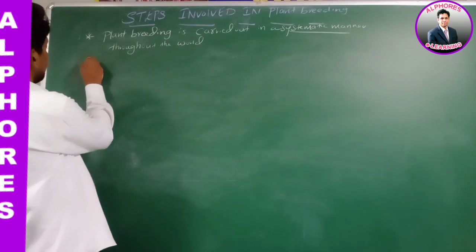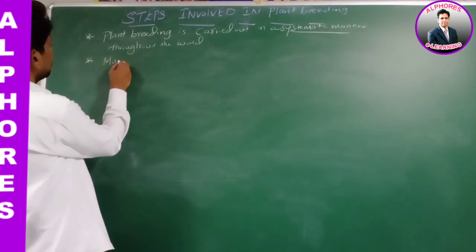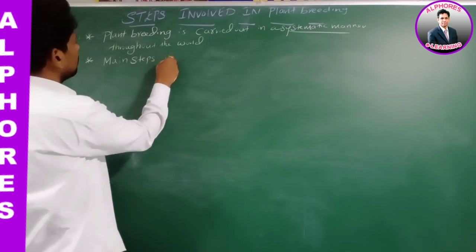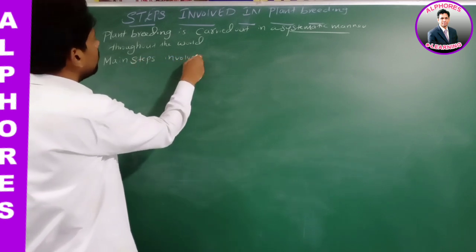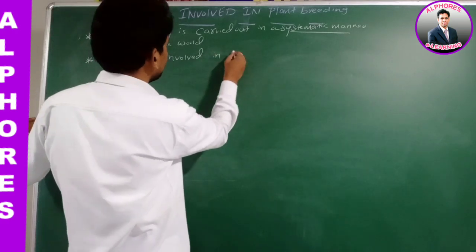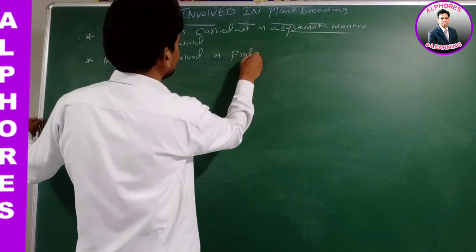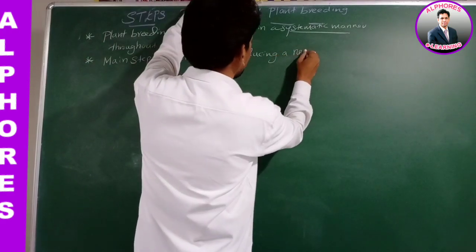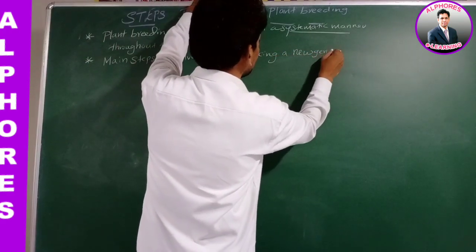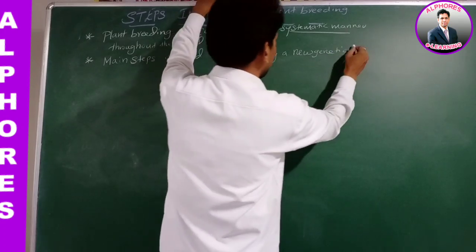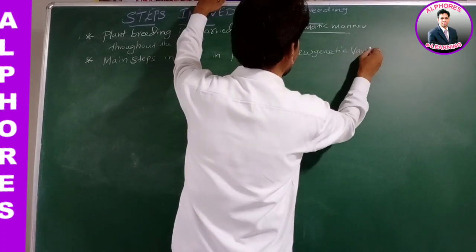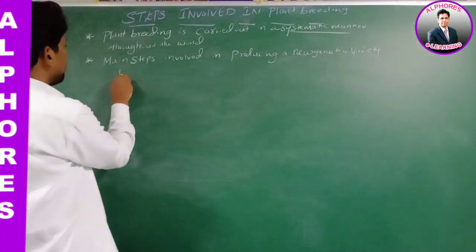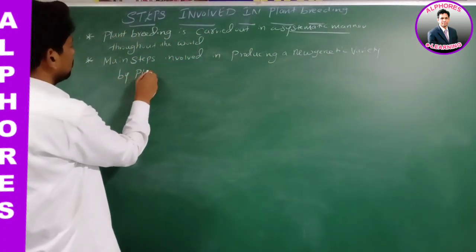Main steps involved in producing a new genetic variety by plant breeding.